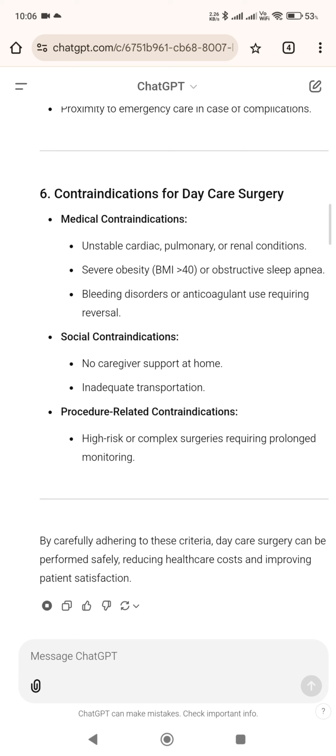By carefully adhering to these criteria, daycare surgery can be performed safely, reducing healthcare costs and improving patient satisfaction.